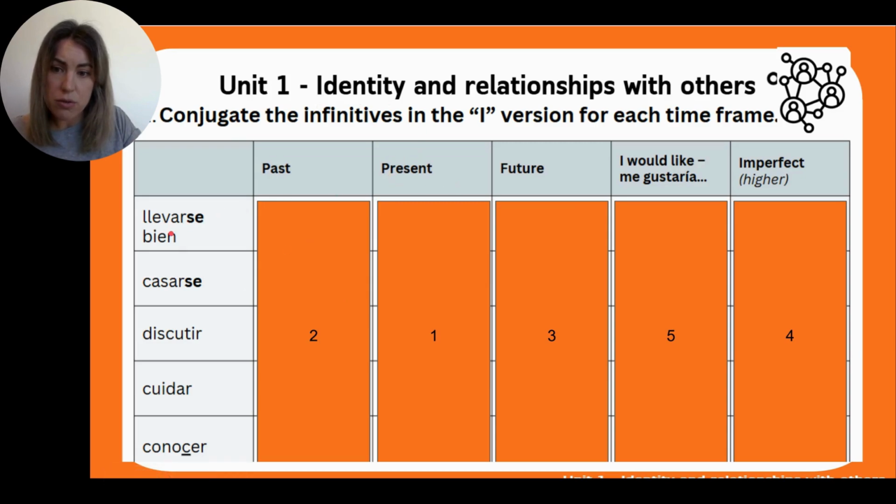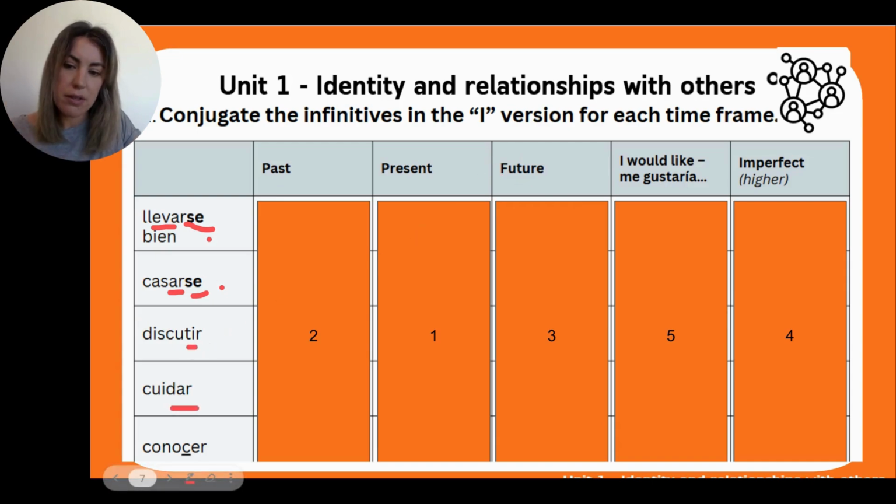Remember, for the present tense, these two we have to be careful because they are reflexive. So you need to do something to this. It goes at the front, put it in the I form, and then conjugate this bit. Okay, the llevar bit. Same with the casar bit. So we drop the ending and we add something. The rest of them are regular. This one is irregular. Something happens to this one. After the O, we are going to need these. Okay, a Z and a C. Everything else is regular. Okay, so pause the video if you want.